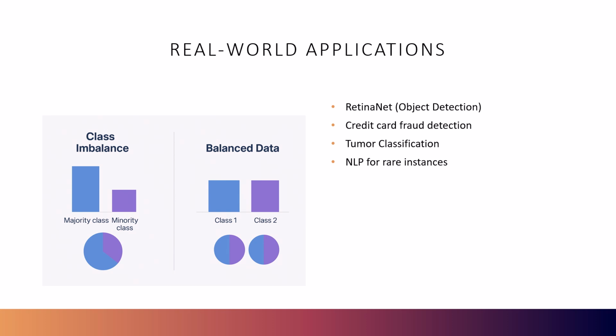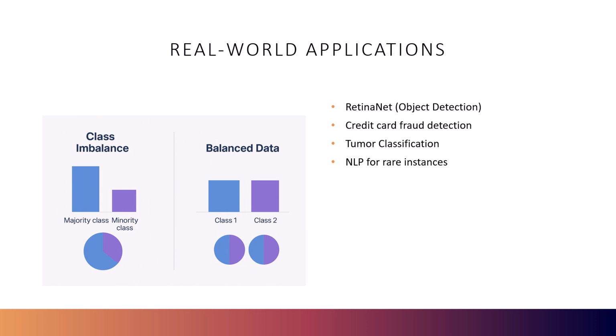So, focal loss isn't just a theoretical improvement, it's actively used in real world systems. One major example is RetinaNet, a highly accurate object detector that relies on focal loss to improve performance on hard to detect objects in images. Beyond computer vision, though, focal loss is gaining traction in high stakes fields like finance and healthcare, where detecting rare events like fraud or early signs of disease is very, very critical. In these contexts, traditional loss functions often underperform, making focal loss a practical and reliable alternative.